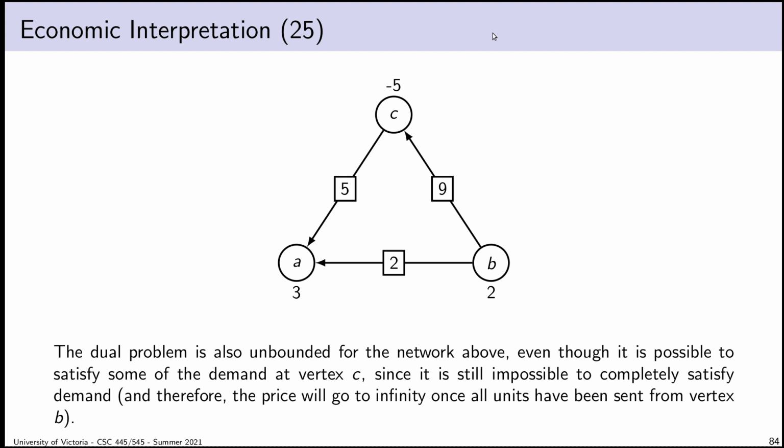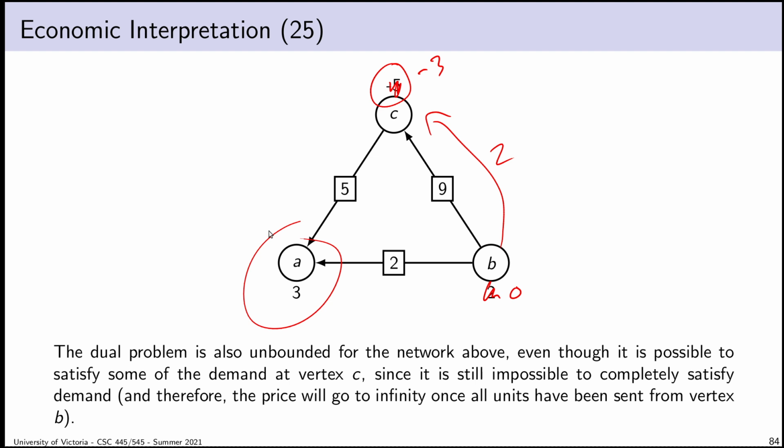Just to be clear, though, here is a graph that is also dual unbounded. Vertex C has a demand, and there's a way of satisfying a little bit of that demand. I can send 2 units up this way, but once I do that, there's still a demand, and there's no way to satisfy the remaining demand.